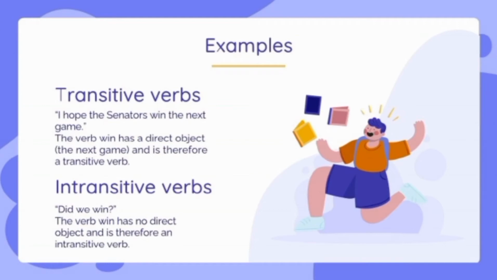The next one, the example of intransitive verbs. We have the sentence: did we win? The verb win has no direct object and is therefore an intransitive verb. So here, win does not take an object.